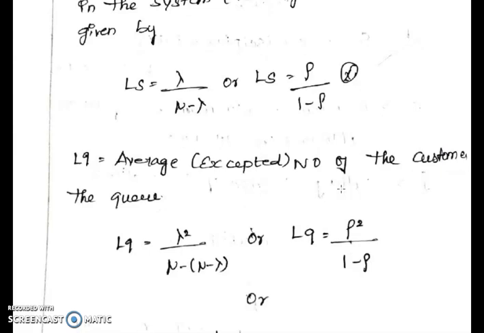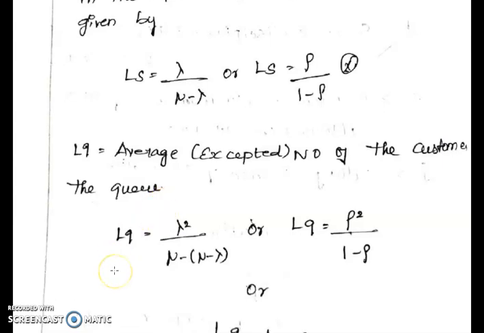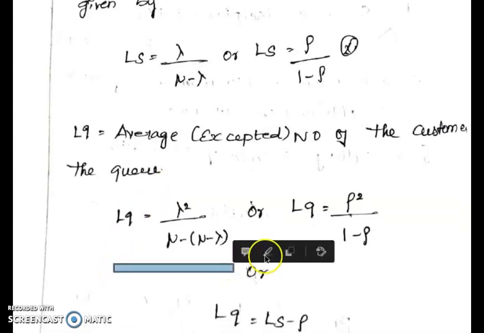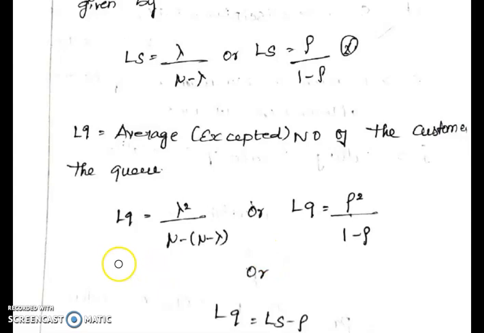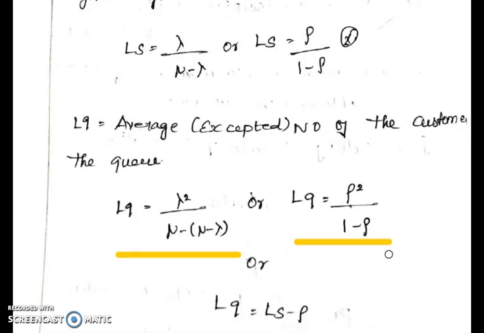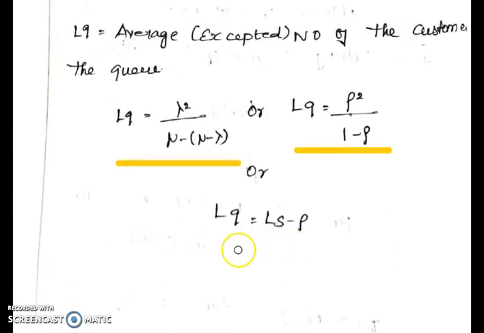Here Lq means the average expected number of customers in the queue. For Lq we use lambda square by mu times (mu minus lambda), or rho square divided by (1 minus rho).